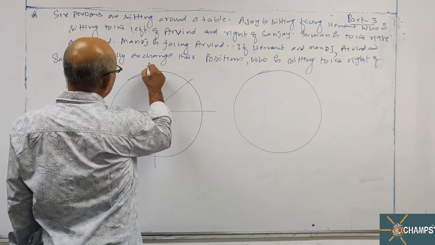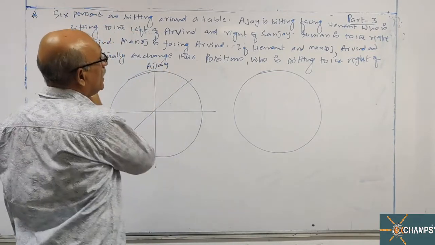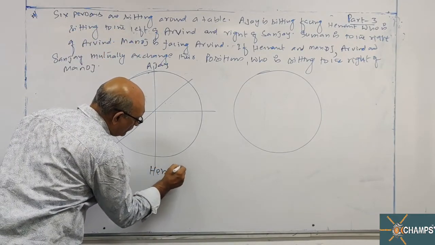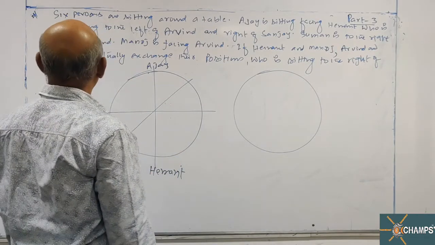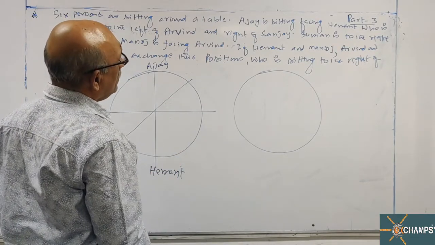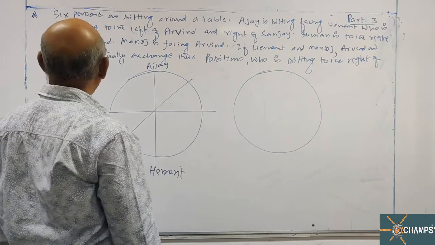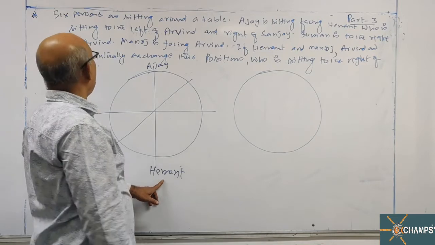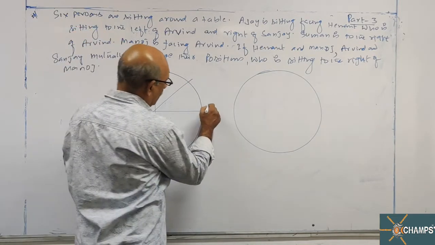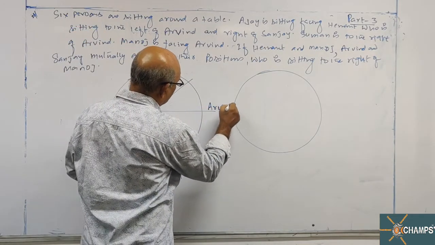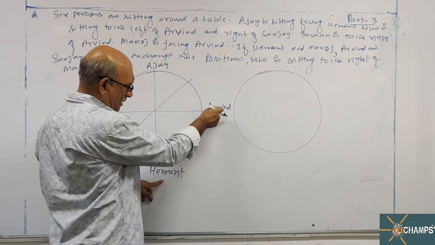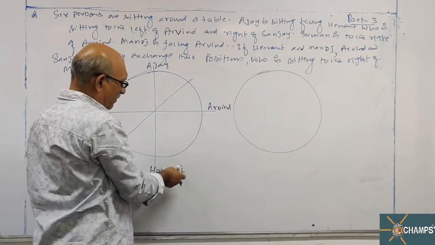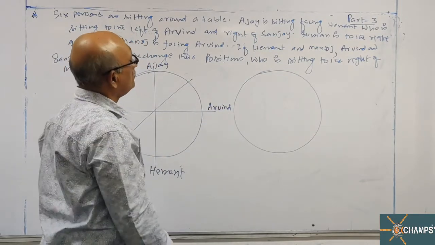Let us take Ajay. He is facing Hemant, so Hemant is here. Hemant is sitting to the left of Arvind, so I'll take Arvind here. In the clockwise direction, I see Hemant, who is sitting to the left of Arvind. Three persons' arrangements are over.